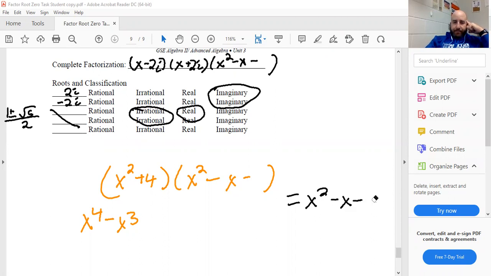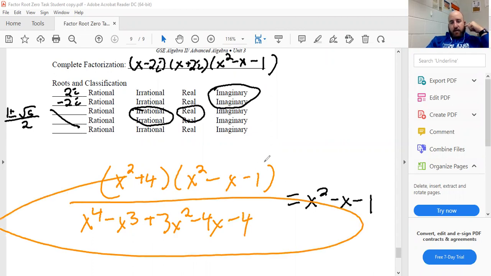My bad. All right, 1, 1. Now 1 here. So positive 4 times x squared would be 4x squared, and times negative 1x squared, 4x squared minus 1x squared would be 3x squared. Positive 4 times negative x would be negative 4x. 4 times negative 1 would be negative 4. So I would have gotten my original polynomial.